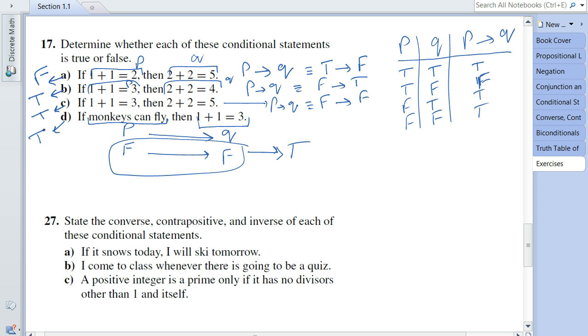Now, keep in mind that 17d is a very good example where there doesn't have to be any relationship between the first proposition and the second proposition in the conditional statement, because all we are concerned with so far is just to apply the definition, regardless of the actual meaning, because only the context of the conditional statement can express the meaning of what it is talking about.